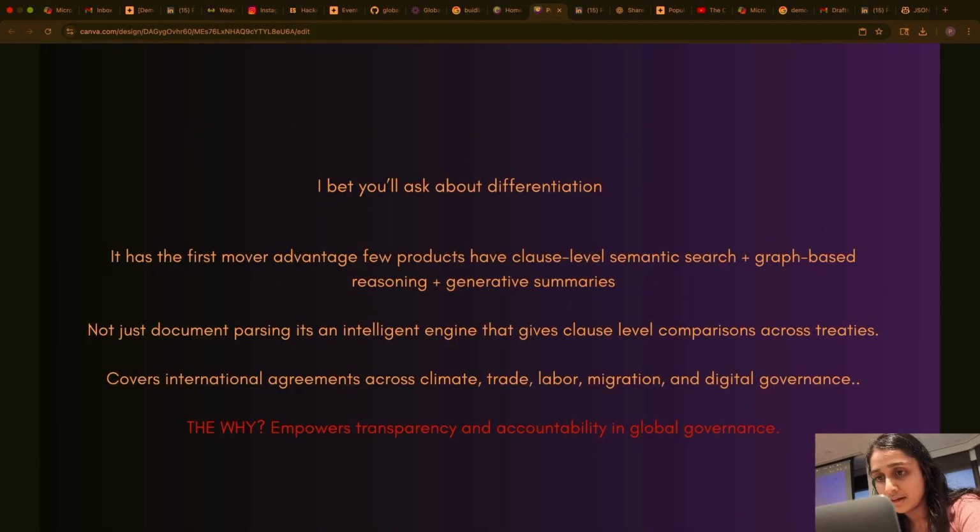The last slide. I bet you'll ask about differentiation. This project has the first mover advantage. Few products have clause-level semantic search, with both graph-based reasoning and generated summaries. So it's not just a document parsing system. It's an intelligent engine that gives clause-level comparisons across treaties. It covers international agreements across climate, trade, labor, migration, and digital governance.